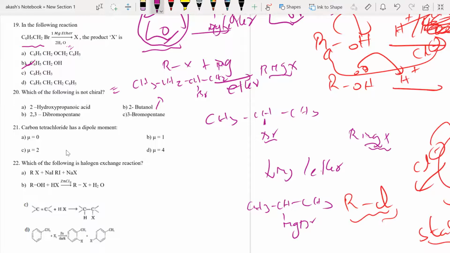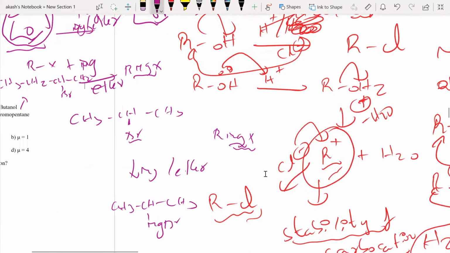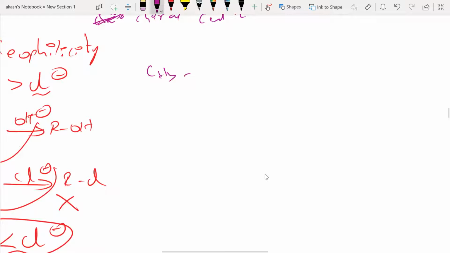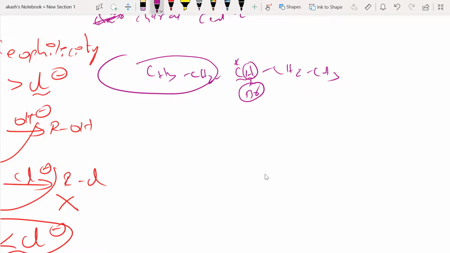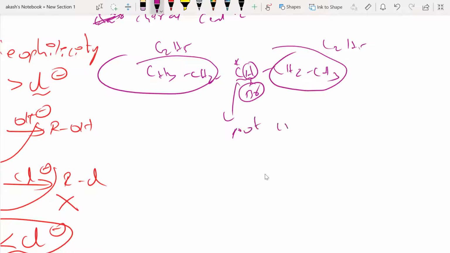Okay, wait, I have no space. Right here. Okay, now look at this. If I consider this particular carbon, this carbon is containing hydrogen, bromine, and this is C2H5, an ethyl group, and you see that there is another C2H5 group. So this is not chiral.